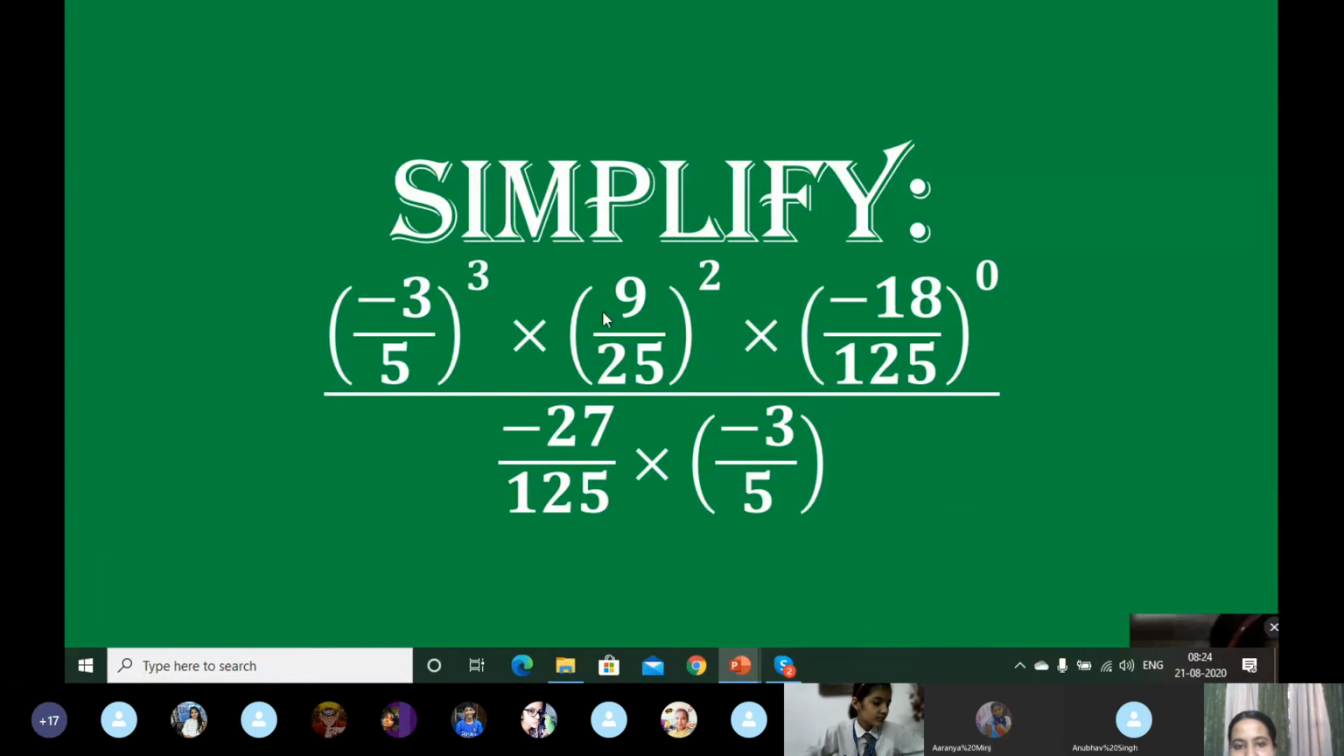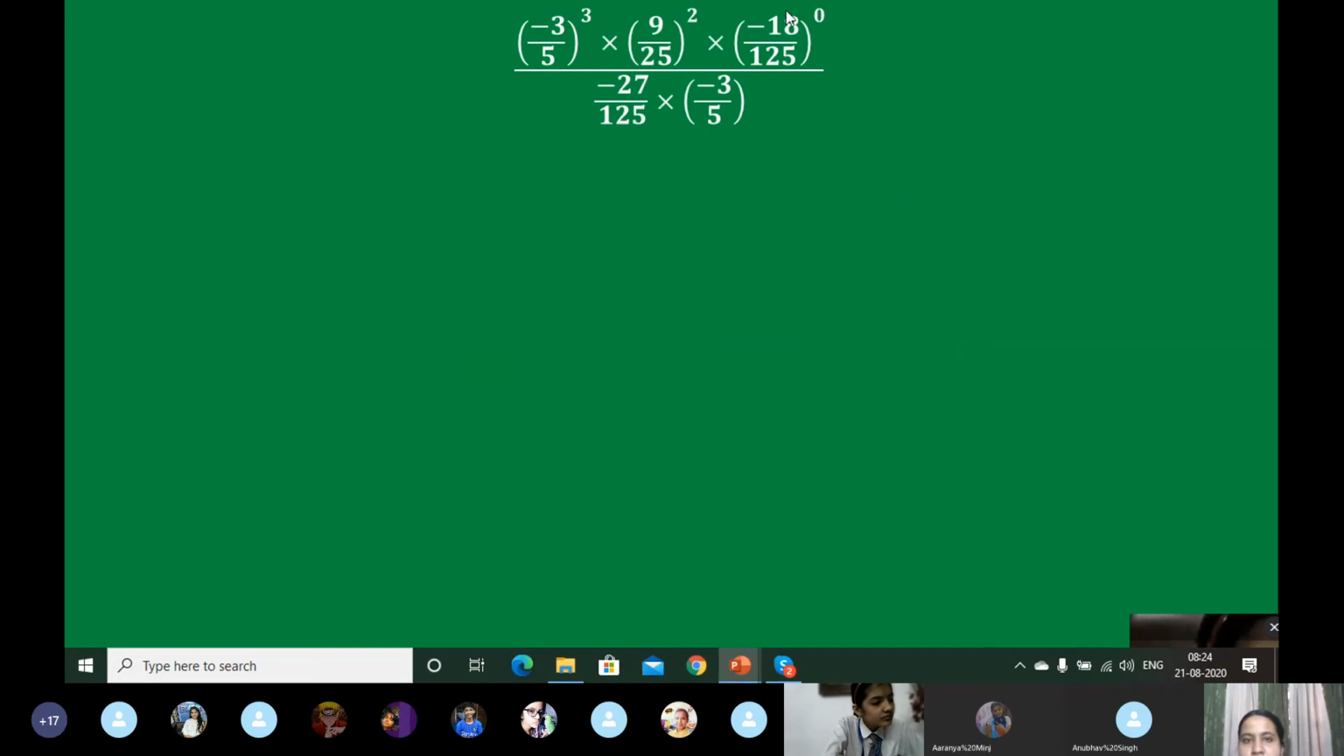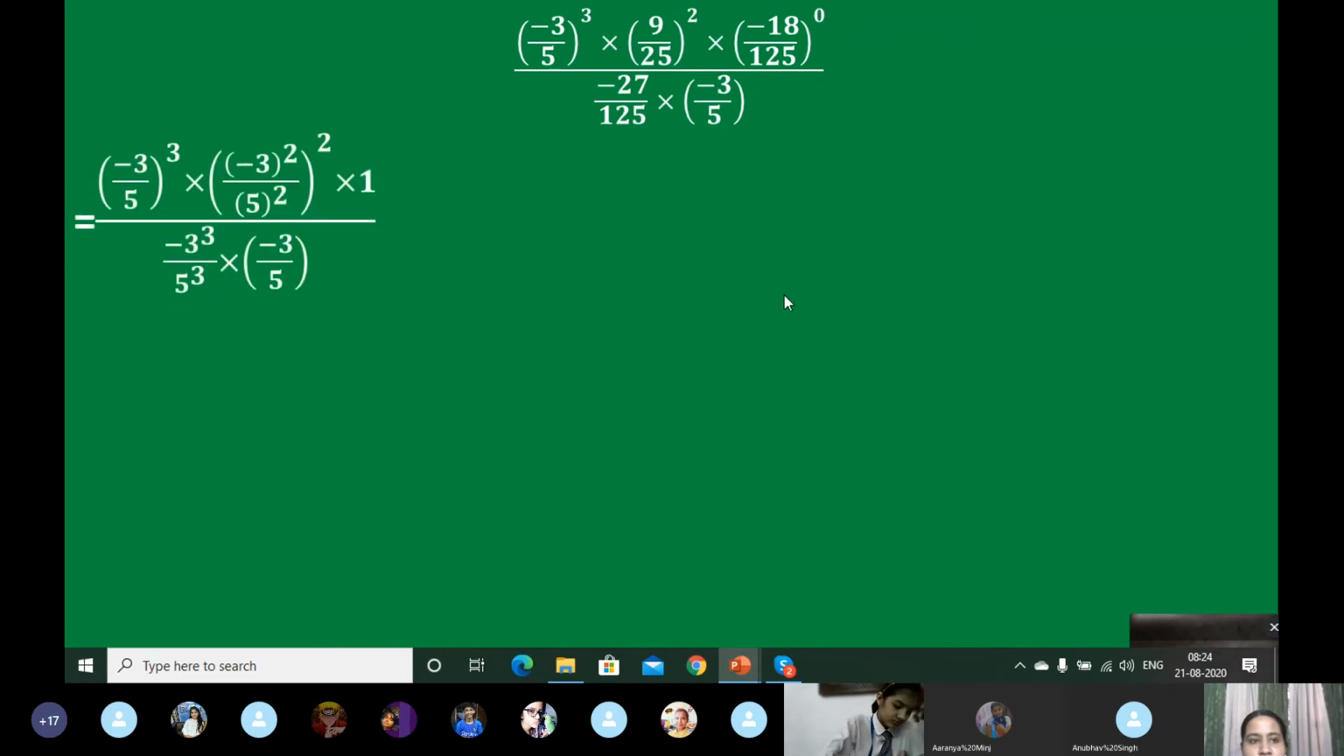But 9 is a number. Remember, minus 3 into minus 3 also gives us 9, and plus 3 into plus 3 also gives us 9. So we will use minus 3 here because all the rest of the numbers are in the minus form. Another hint: minus 18 by 125 can be solved in the first step only because the power is 0. So our question will turn.